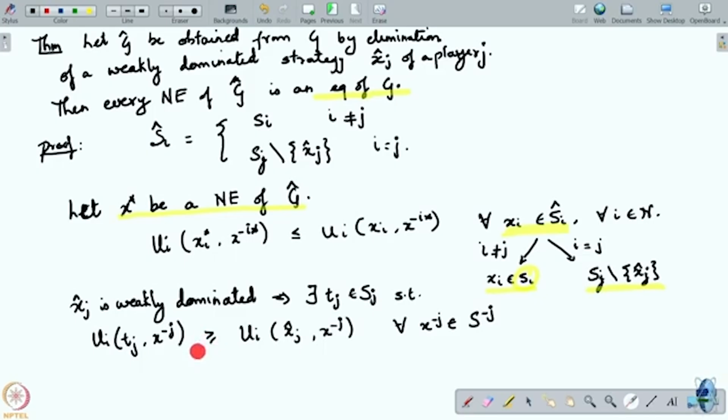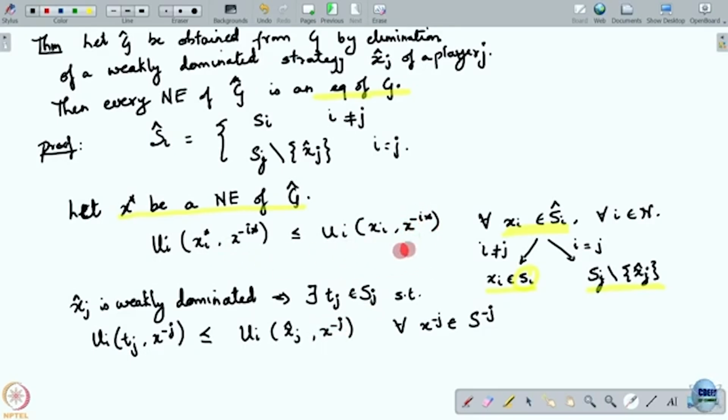Sorry, if I wrote a greater than, my mistake. It should be less than or equal to. So Tj is better than playing x hat j, regardless of what the others play. Okay. Now what do I do? Well, this is true for all x minus j, regardless of what the others play. So I can make the others play their starred strategies from here.